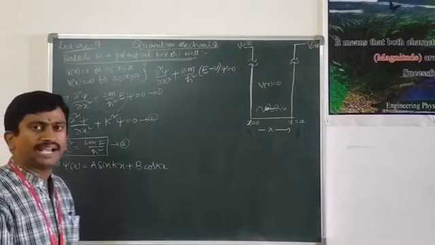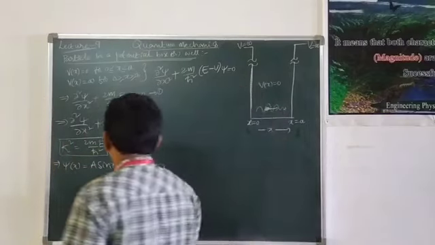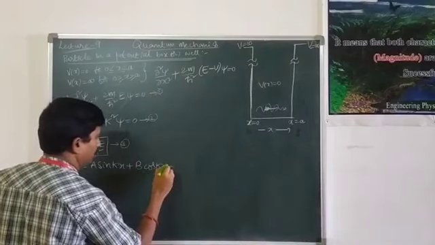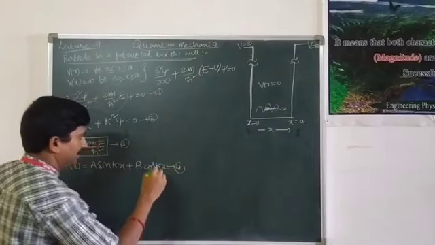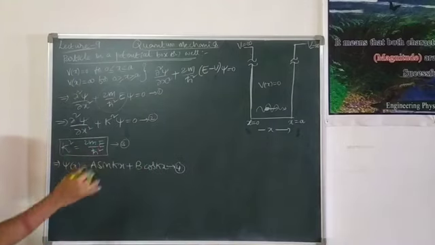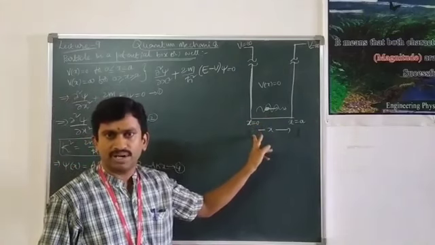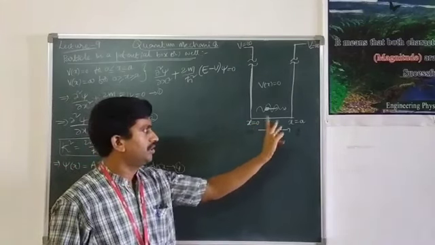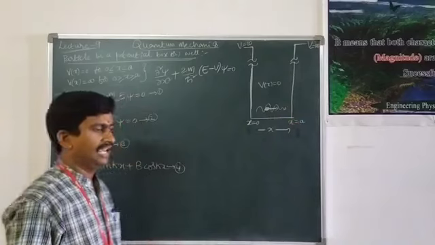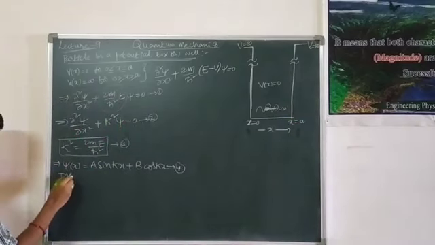Now we have to find the values of these two constants a and b. Let it be named as equation number 4. In order to find the values of the constants a and b, let us apply the boundary conditions. Here we have two boundary conditions. The first boundary condition is x equal to 0 and the second boundary condition is x equal to a. Now apply the first boundary condition.